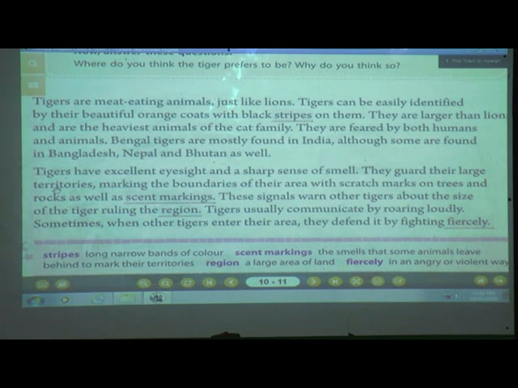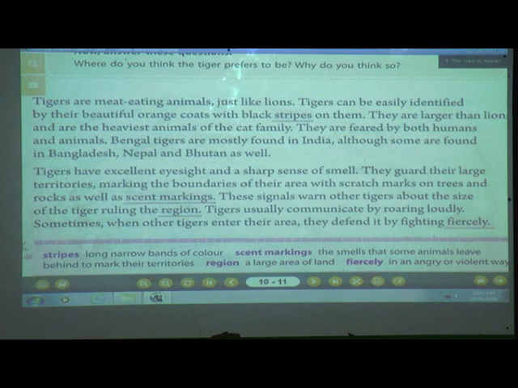Now we will see what its features are, how a tiger looks. Okay, tigers have excellent eyesight and a sharp sense of smell. It means that their eyesight, the way of observing things, is excellent, and the sense of smell is also sharp, which helps them to hunt their prey.